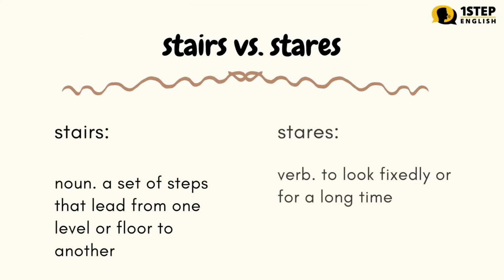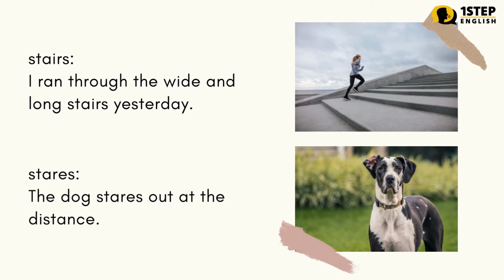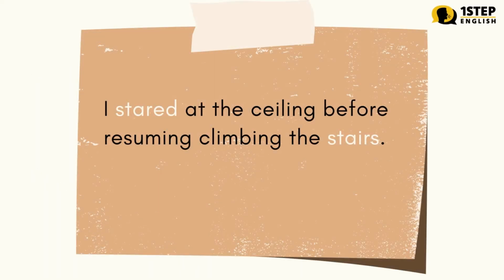Stairs versus stares. Stairs. Noun. A set of steps that lead from one level or floor to another. Stares. Verb. To look fixedly or for a long time. Examples. Stairs: I ran through the wide and long stairs yesterday. Stares: the dog stares out at the distance. Let us use the words together. I stared at the ceiling before resuming climbing the stairs.